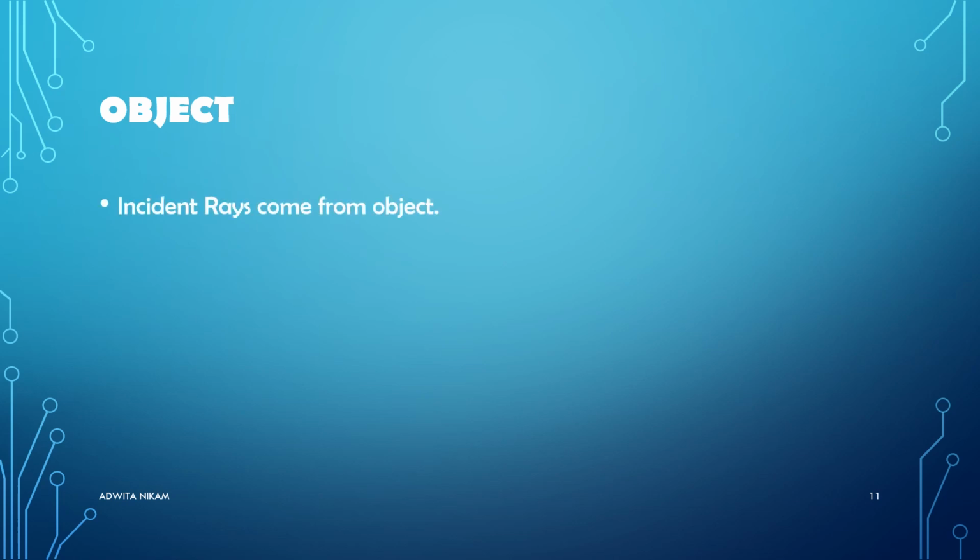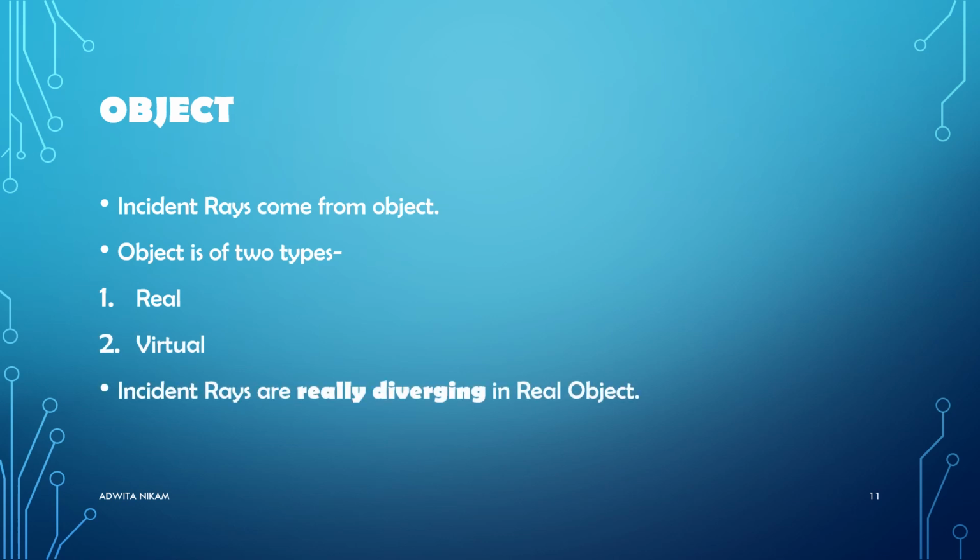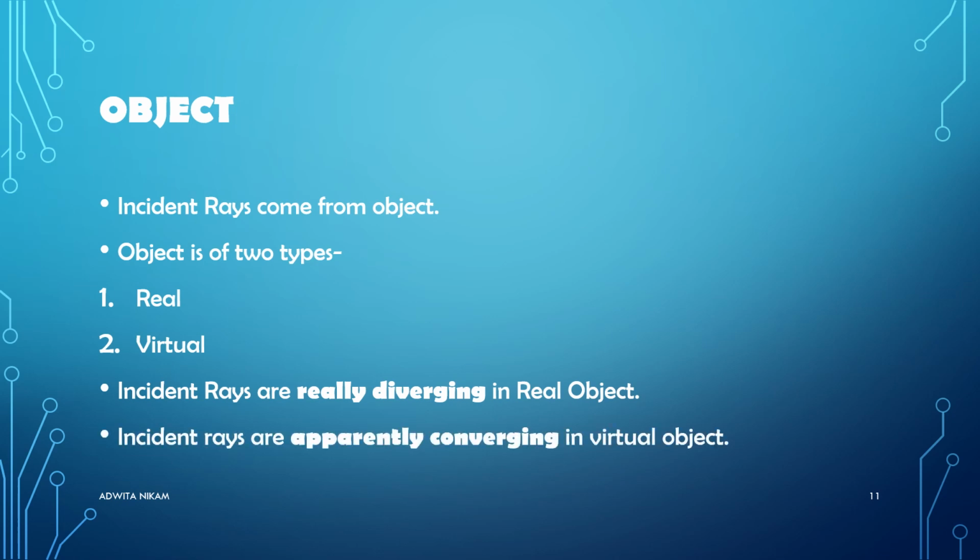Incident rays come from the object. Second, object is of two types, real and virtual. So, how will we determine which is real object and virtual object? Let's see. In a real object, incident rays are really diverging, while in a virtual object, incident rays are apparently converging.